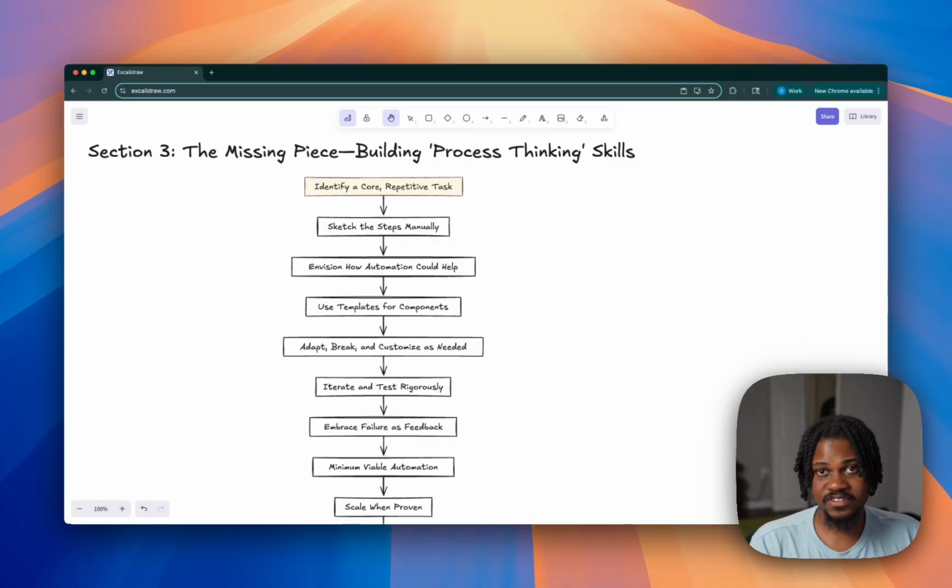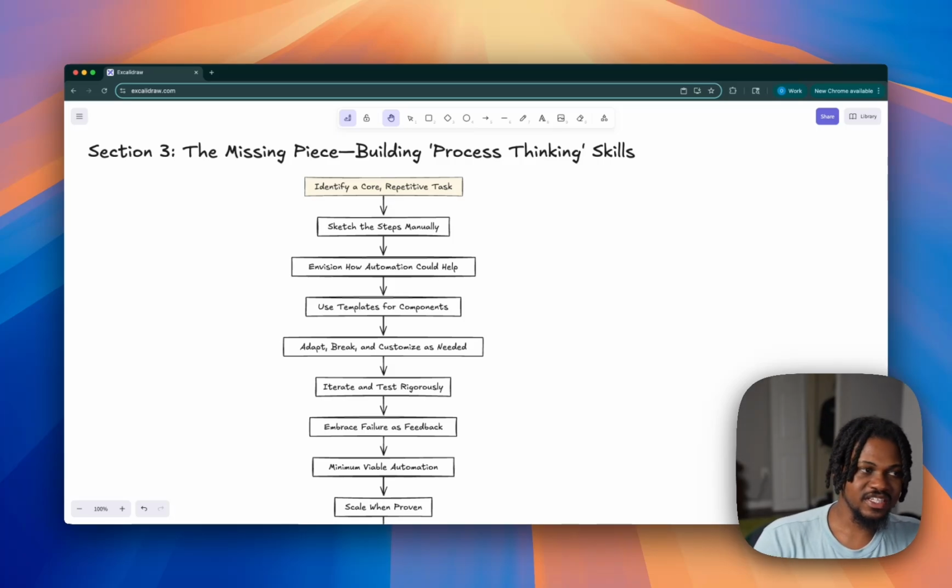The last thing we do after this, right, is we iterate and rigorously test, right? So you need to make sure that you're embracing failure as feedback. It's never a bad thing to fail. It's only a bad thing if you give up. And the idea here is that with your automations, it might be frustrating, right? Trying to bring different pieces together, trying to get a vision to show in the form of an automation. But again, that failure is how we grow. And again, we join communities, we go on YouTube and we find people we can connect with that can help us get to that ultimate goal of what we're trying to build.